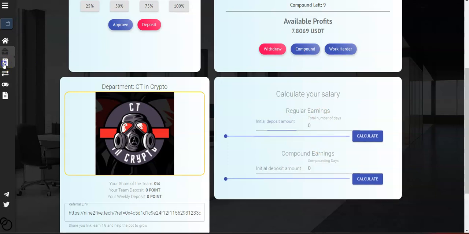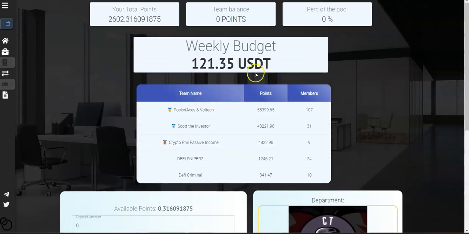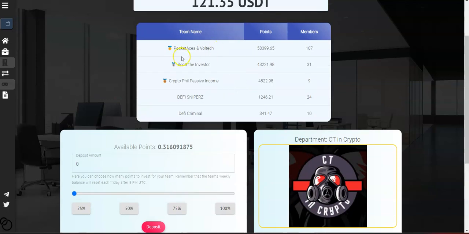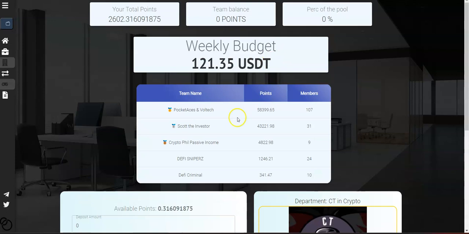Okay, they also have a cool feature which is called the departments. So when you are looking to join the project, you will have to join a department. You select the department, and the department that makes the most points within that week will win the weekly budget, which is currently at 121.